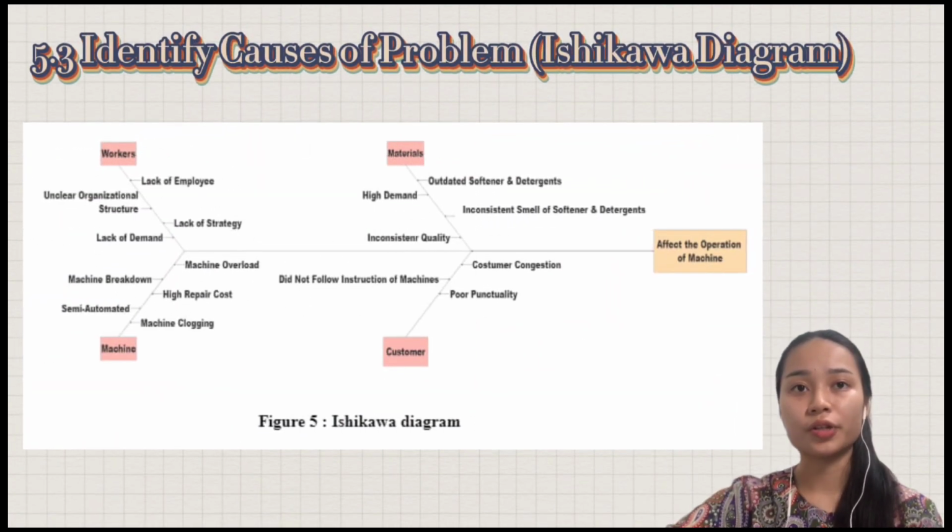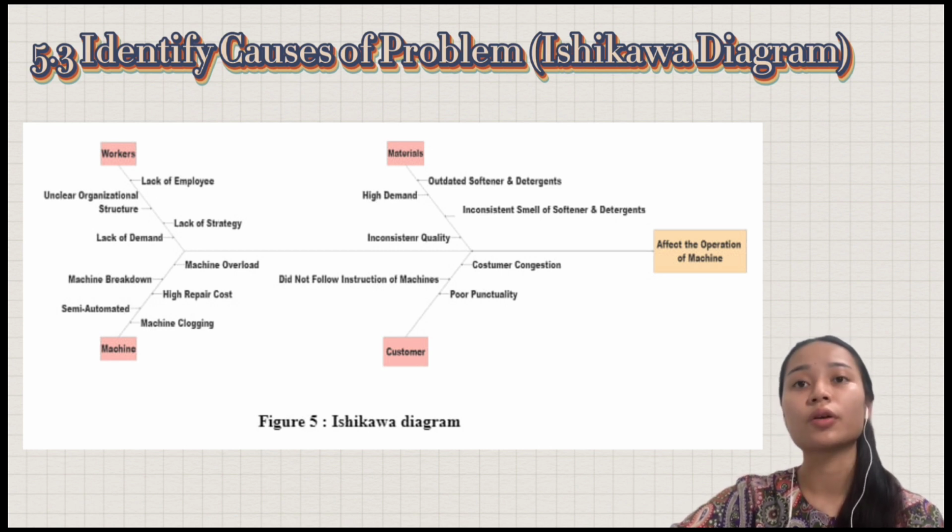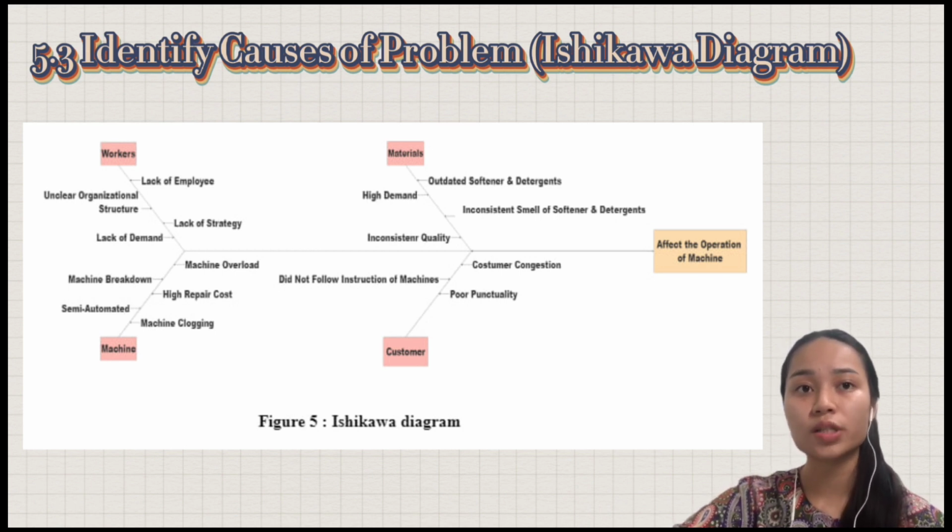In 5.3, we identify the cause of the problem by using the Ishikawa diagram. Based on the Ishikawa result, we can see the main effects of the problem come from various sources. From this Ishikawa diagram, we realize that there are 4 classifications of main causes that affect the operation of the machine, which are worker, materials, machine and customer.